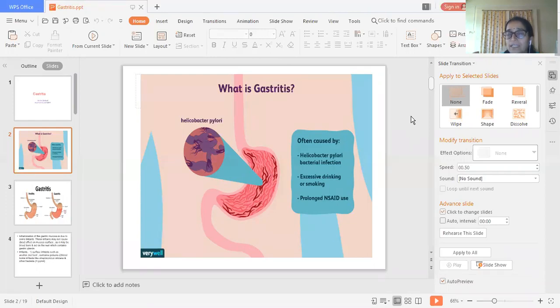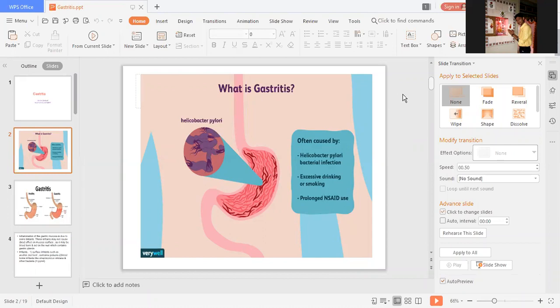Please study these two topics at a comparative level. We will discuss them while starting the next lecture, probably on Friday or Saturday. Before going towards peptic ulcer, we will discuss nephrotic syndrome.